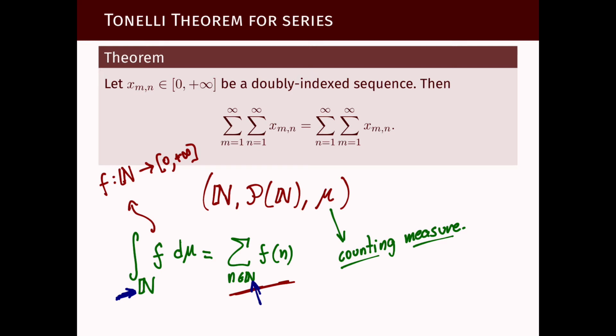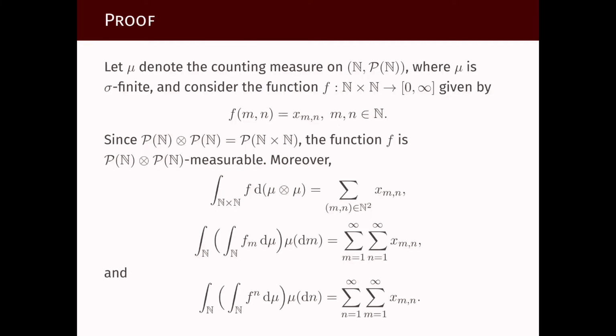Okay. Let's move on, because this is exactly what we're going to say here in the proof. Take mu to be the counting measure on this space, the natural numbers with the sigma algebra being all the subsets of natural numbers. So this measure mu is sigma finite. It's important to remark it. This entire theory of product measures and Fubini and Tonelli theorems is for sigma finite measures.